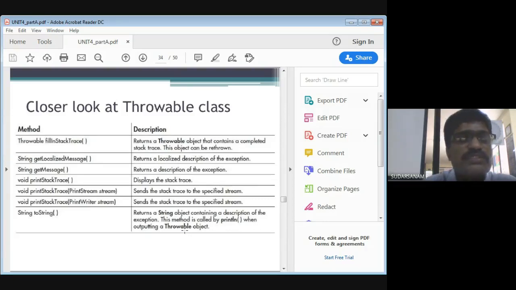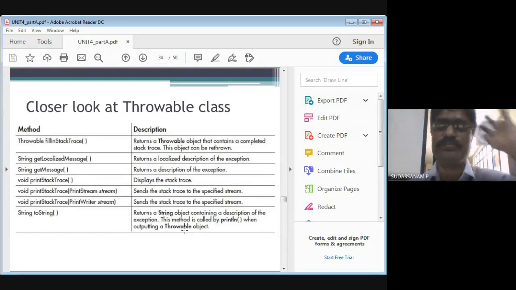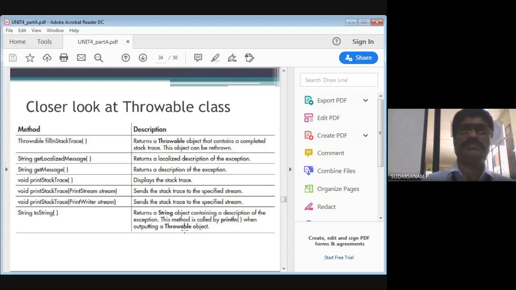In our textbook, they have given this many. Normally we write a divide by 0 arithmetic exception, out of bound exception, and apart from this, you have other exceptions. Based on the program, based on the question, if they are specific, you can write this one. You have to take a particular example and write it. The syntaxes are the same.